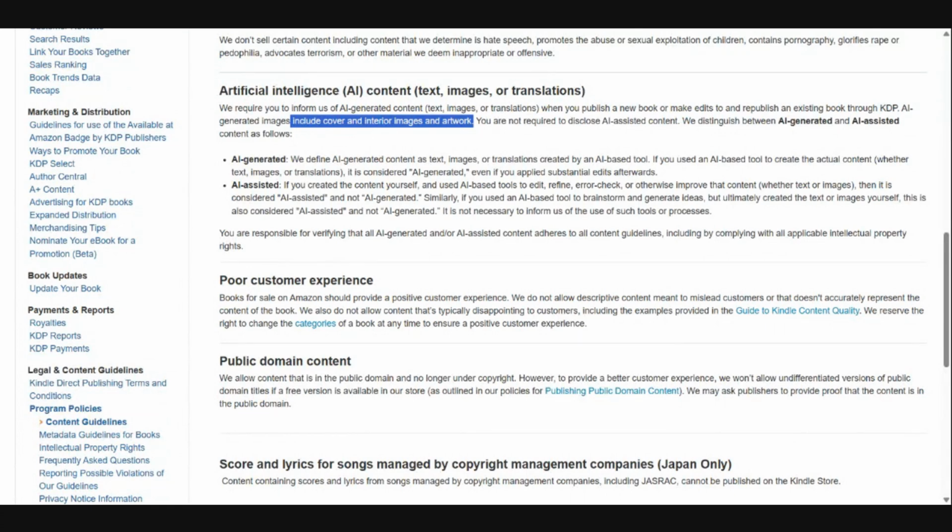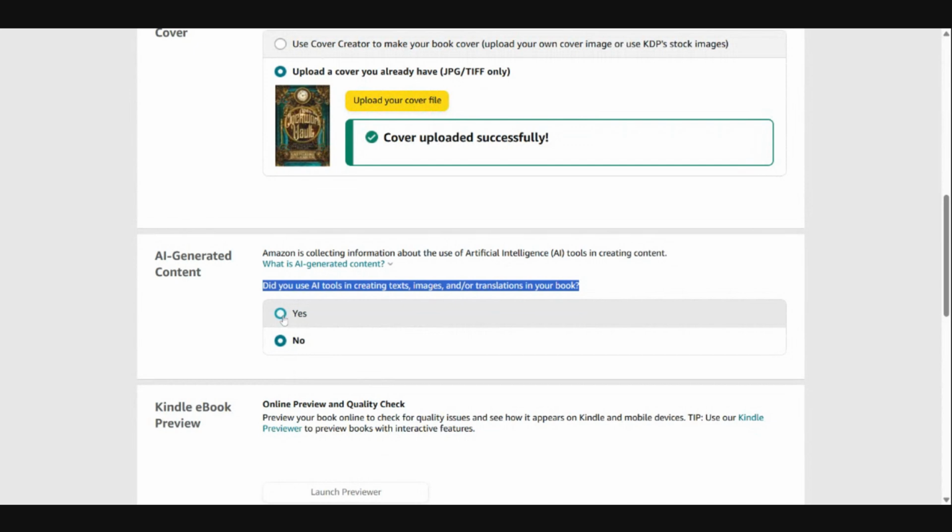So you are not, however, required to disclose AI assisted content. So what I take this to mean is if you have had AI generate any portion of your story for you, including a cover design, then you have to check yes in this box here. If you only used AI for brainstorming and for basic spelling, grammar, that kind of thing without actually revising for you, then you can check no, which is AI assisted. So I have checked no on mine because no AI has written or generated any content for my piece in any way, including the cover.